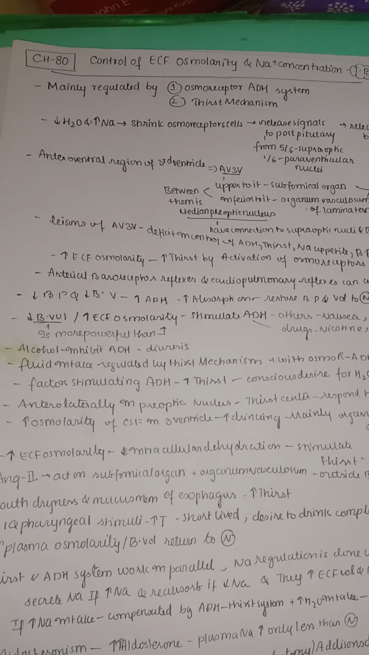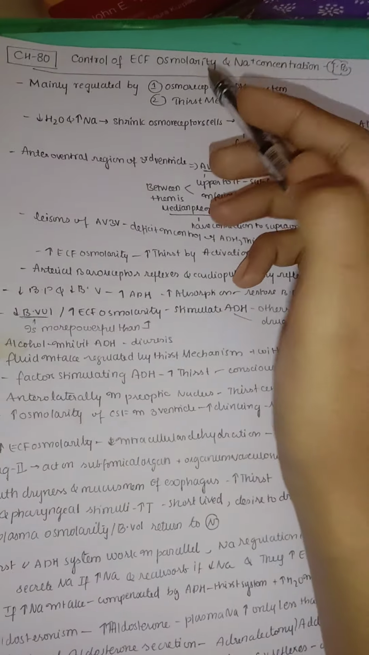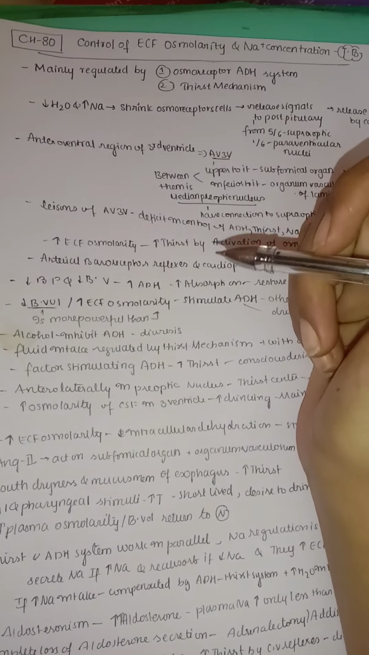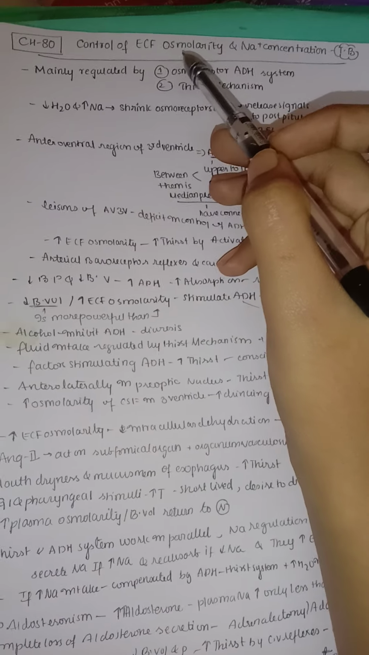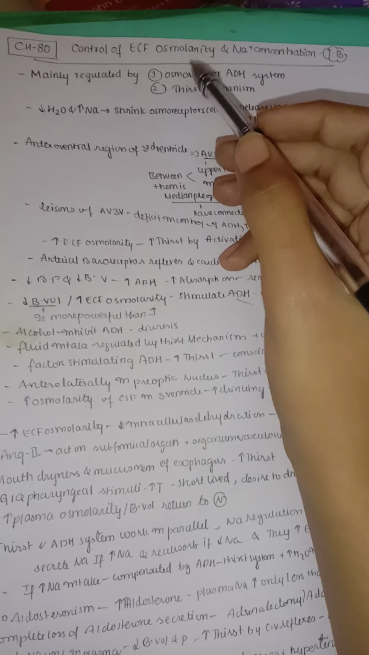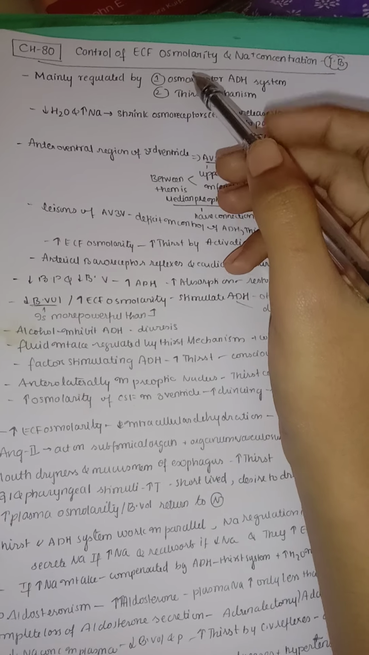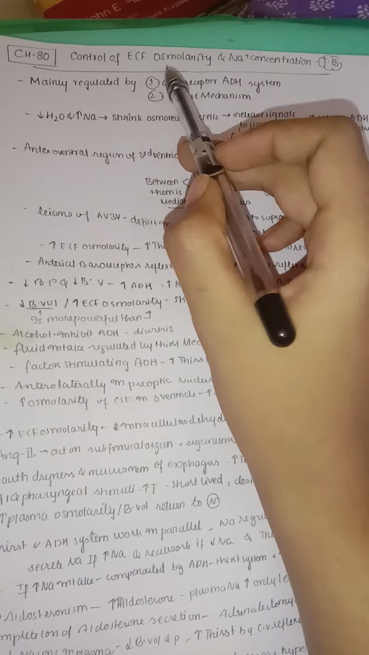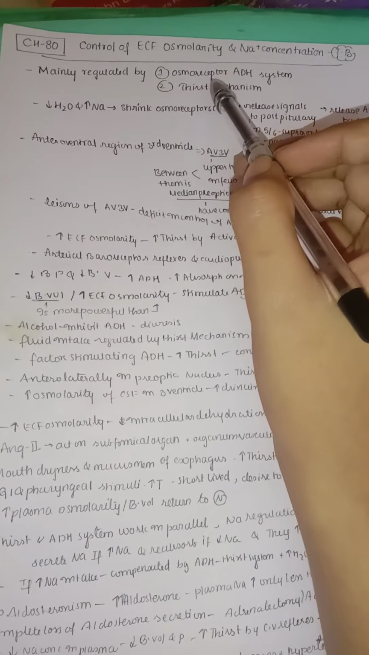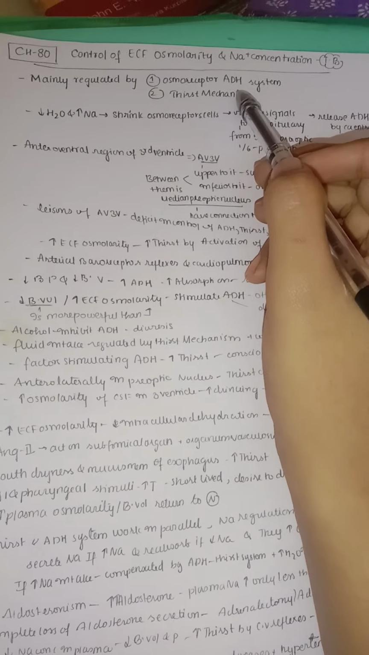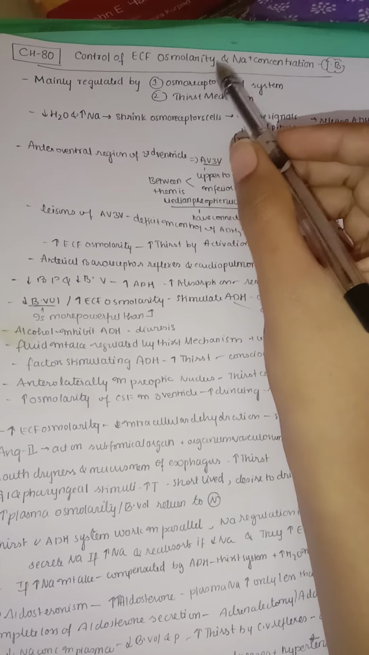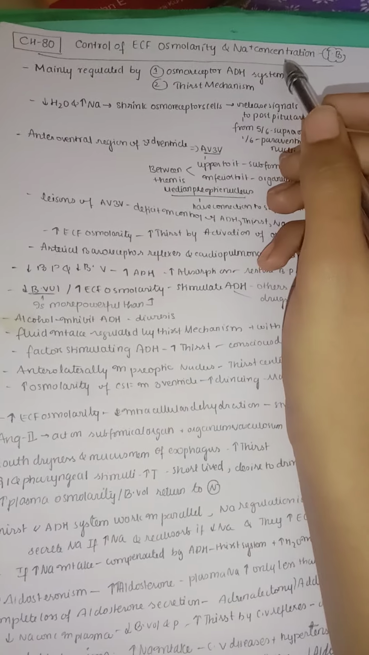Now we are going to start our chapter 80, the control of extracellular fluid osmolarity and the sodium concentration. Why are we studying these together? Because the extracellular fluid mainly has sodium, whereas the intracellular fluid mainly has potassium. So that's why we are comparing the osmolarity of the extracellular fluid with the sodium concentration. Mainly this process is regulated by our osmoreceptor antidiuretic hormone system, which is present in our hypothalamus. That controls both the extracellular fluid osmolarity and the sodium concentration.